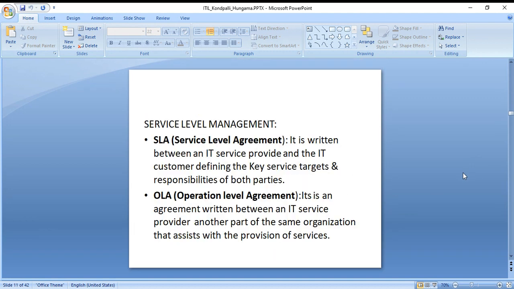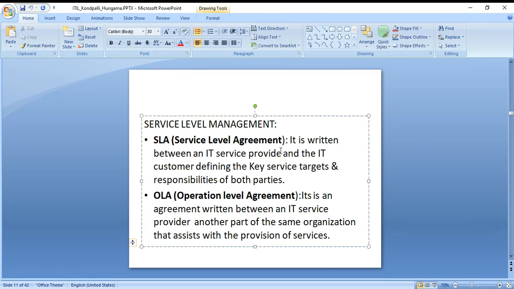Okay, so there I spoke about agreements, which are the service level agreement and the operation level agreement. The service level agreement is between the IT service provider and the IT customer, defining the key service targets and responsibilities of both parties. So here the agreement is made between the provider and the IT customer.